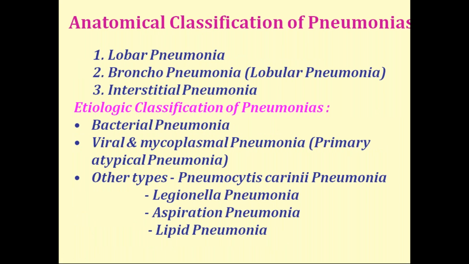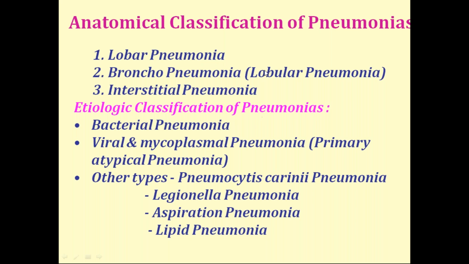Then what is the classification of pneumonia? How do you classify pneumonias? One is anatomical classification and the other one is etiological classification. So based on anatomy and based on etiology, which class of microorganism is affecting.